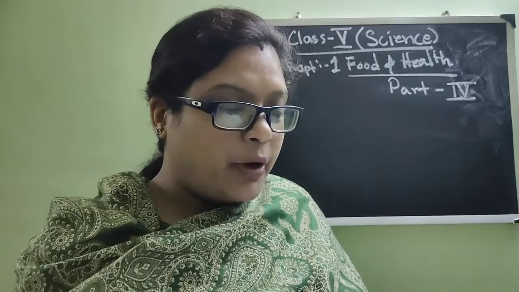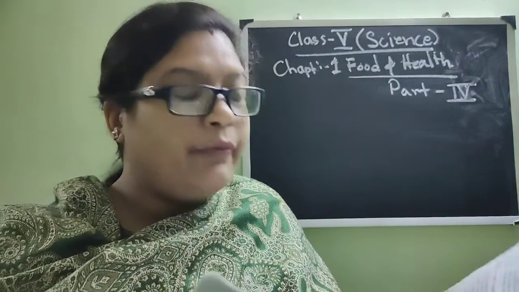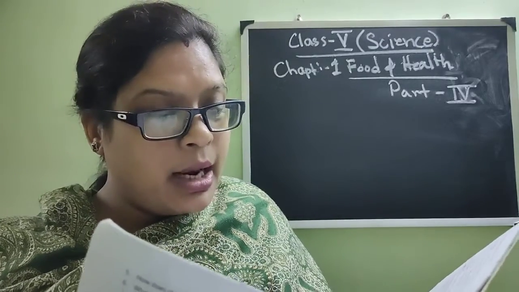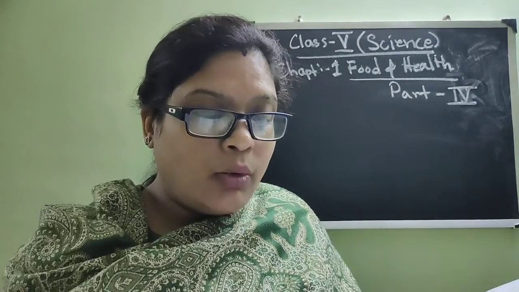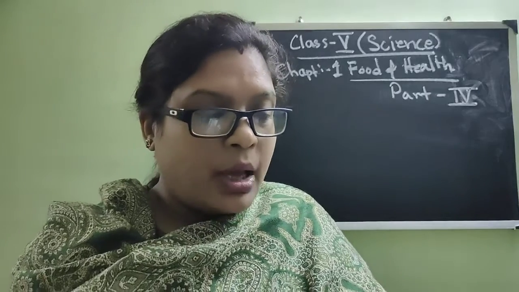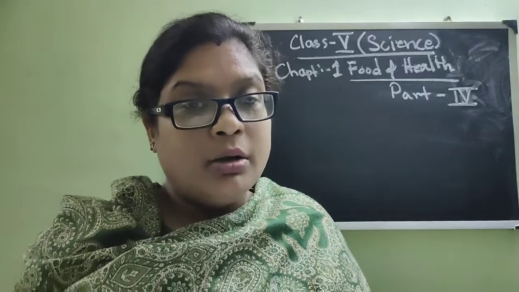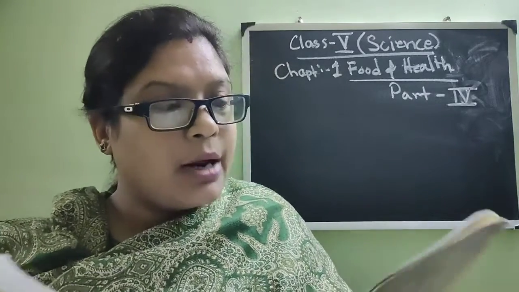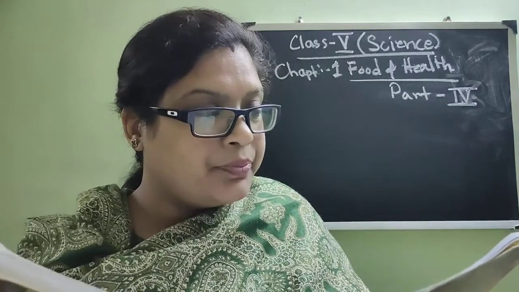We were doing the chapter Food and Health, a very fast chapter, and till now we have done different types of nutrients, different names of the nutrients, what a balanced diet is, and the different ways of preservation of food, and how we can preserve them properly so that they do not destroy their nutrients. Today we will start with disease, as I told you in the last class.